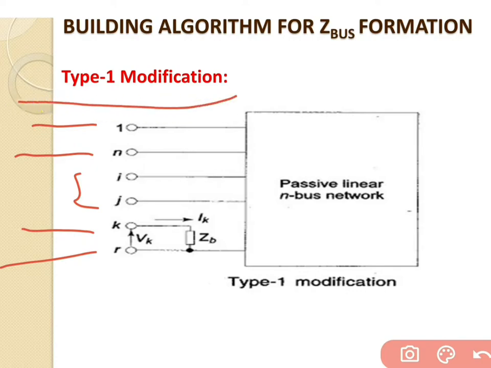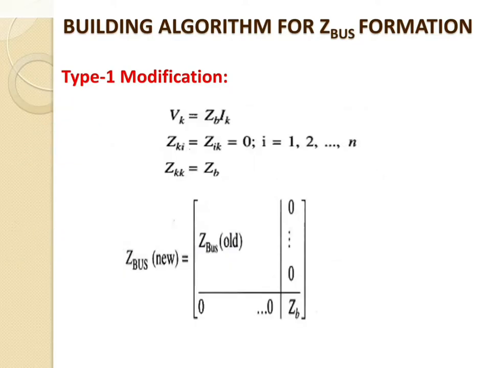For the type 1 modification, we have to connect ZB. ZB is considered as a self impedance, and it is added between the reference bus and the new bus. If we find the voltage across the new bus, it is given by Vk, and the current flowing through the new bus is given by Ik. So this is regarding the passive linear N bus network of type 1 modification.